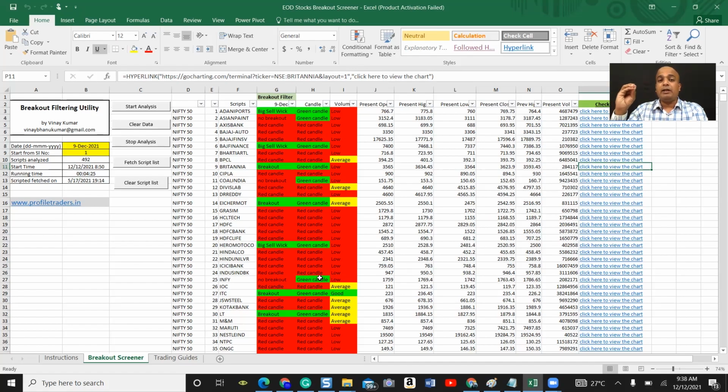And by any chance, if you find a data not found error here, it means there is an issue with the NSE server. You need to wait for some more time to run the screener. I'll repeat once again: if you find a data not found error, it means there is an issue with the NSE server and you need to wait for some more time to run the script. So that's all about the instructions.